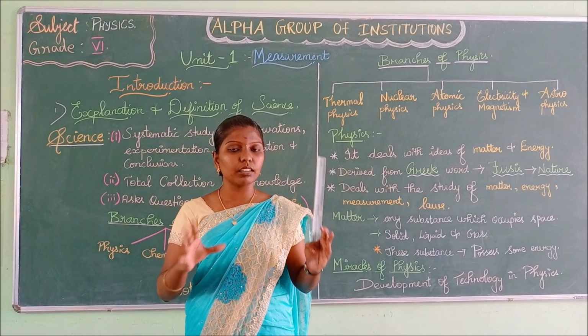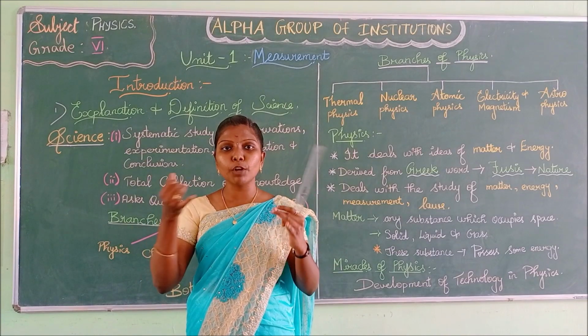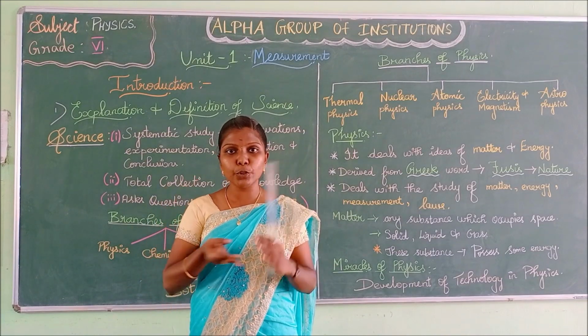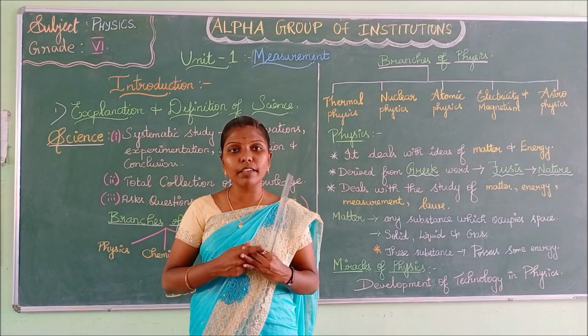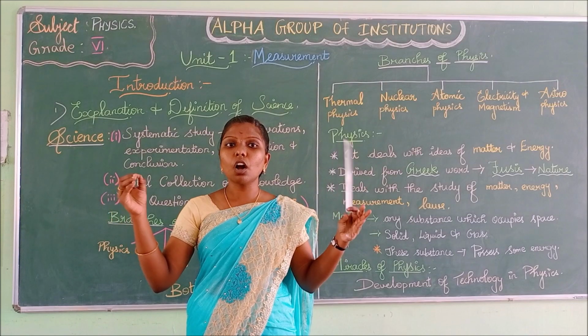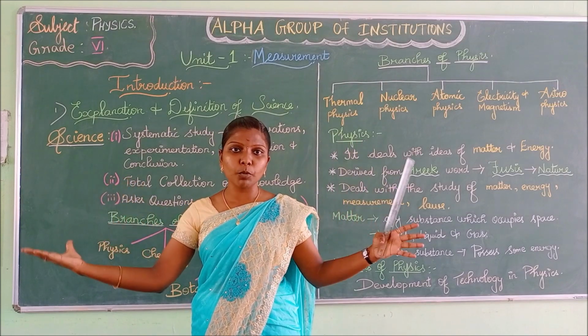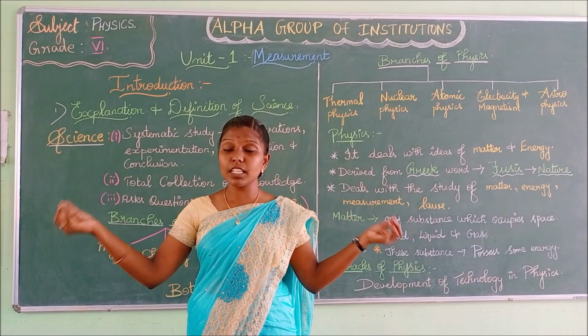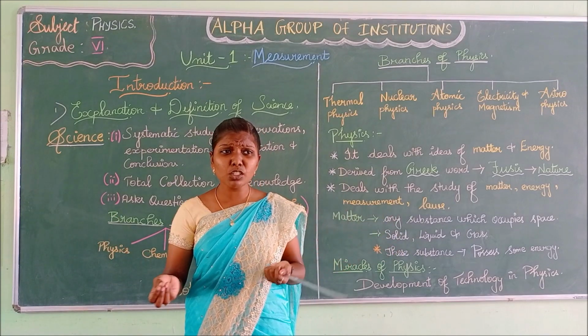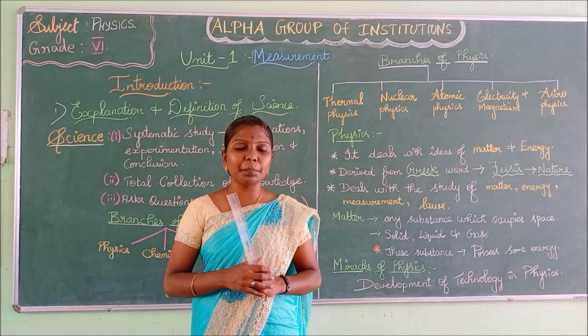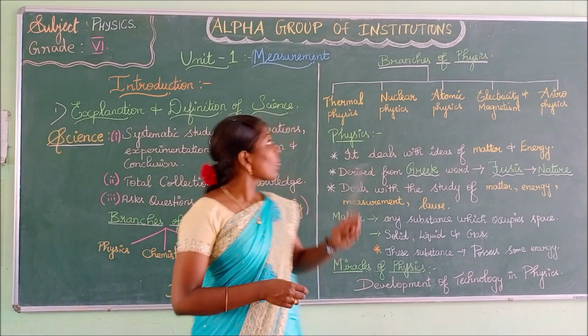For everything, it requires measurement: for cooking, for stitching your clothes, for building houses. They will measure how much space is required for this hall, how much you have to build. This is called measurement.